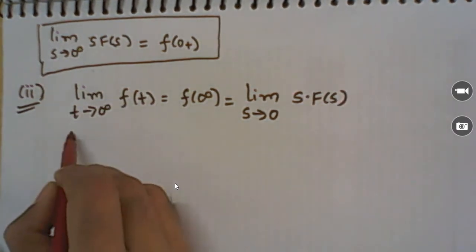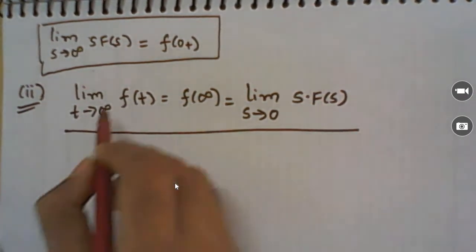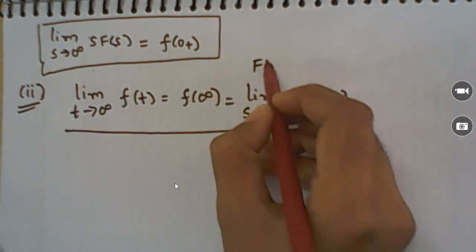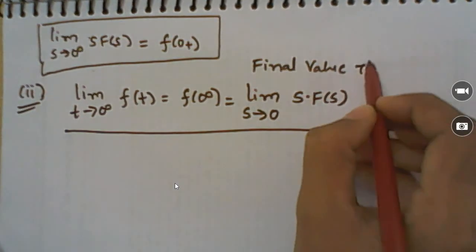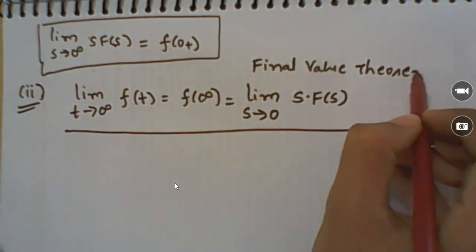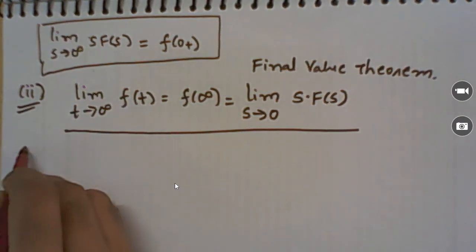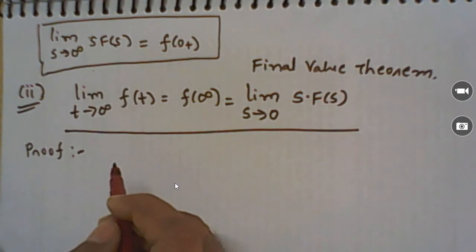So this is the statement of the final value theorem. This theorem is called the final value theorem. Right. Now let's prove this final value theorem, similar to the initial value.